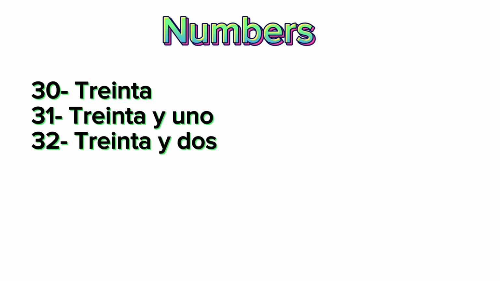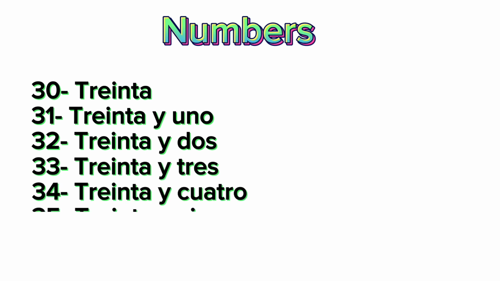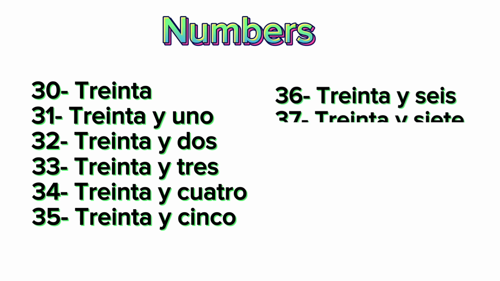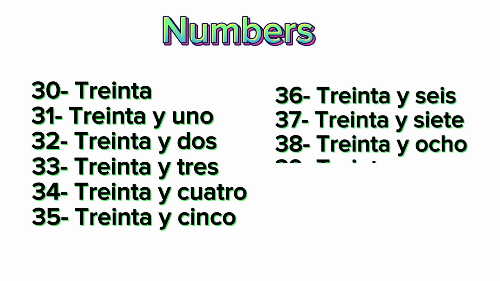So till 39 it will be 30, and then the numbers from 1 to 9. So it will be like 31, 32, 33, 34, 35, 36, 37, 38 y 39.